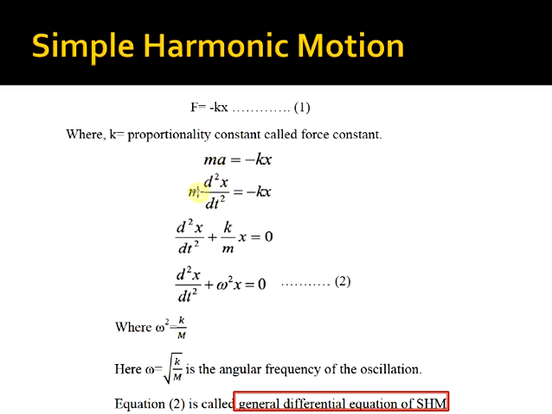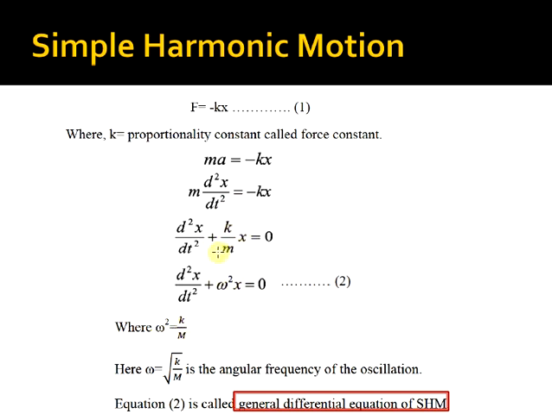That is, m into d square x by dt square is equal to minus kx, or d square x by dt square plus k by m into x is equal to 0. Rearranging, d square x by dt square plus omega square x is equal to 0, where omega square is equal to k by m.